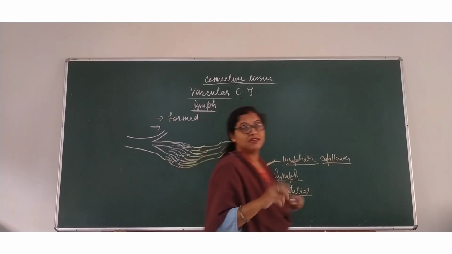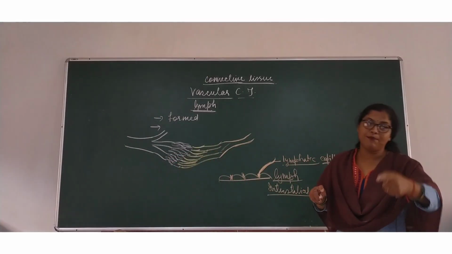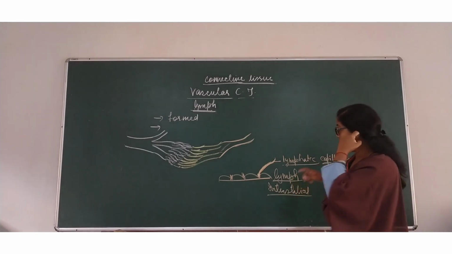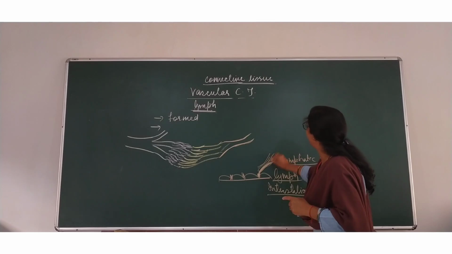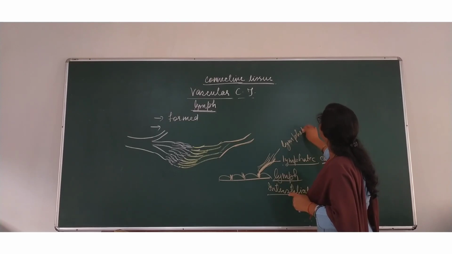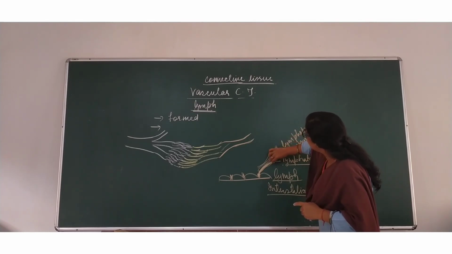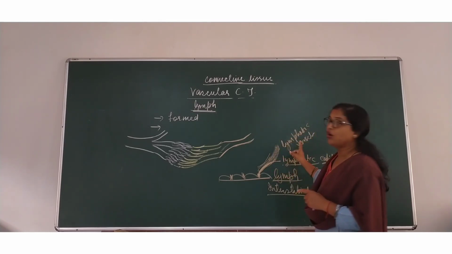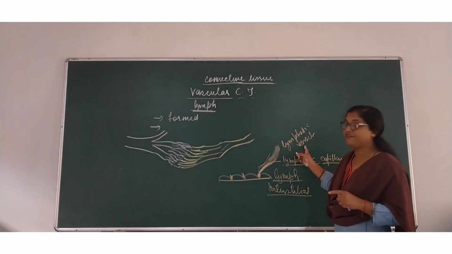Actually, this lymph is given to the lymphatic capillaries, and these lymphatic capillaries combine and make a bigger vessel of lymph. These lymphatic capillaries join the major vessel, and we call it lymphatic vessels. What do we say? Lymphatic vessels.